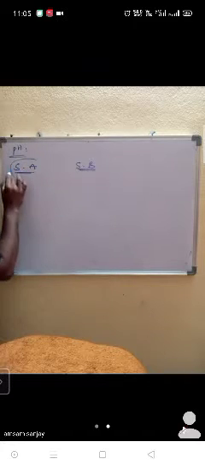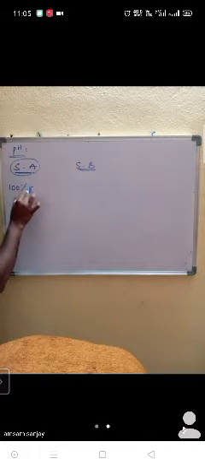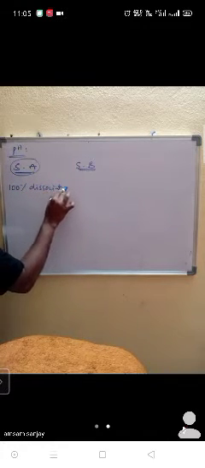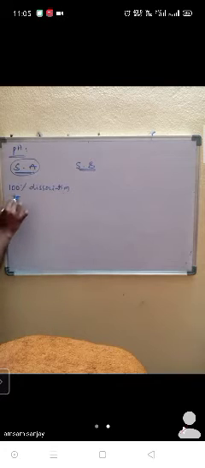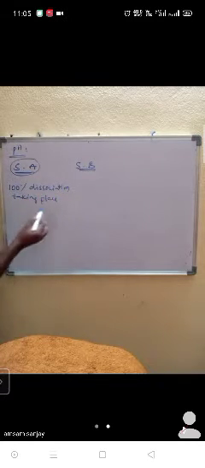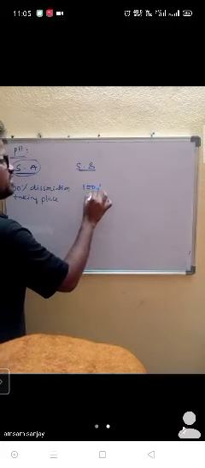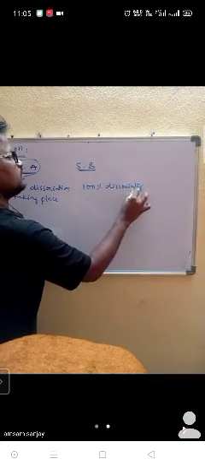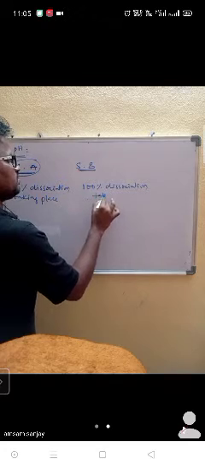A strong acid means the acid which has 100% dissociation taking place. Even a strong base also has 100% dissociation taking place.